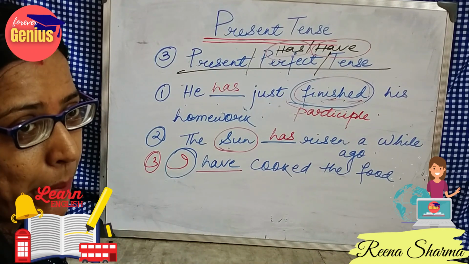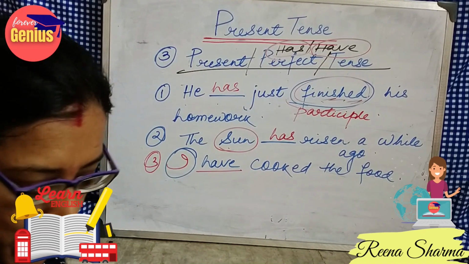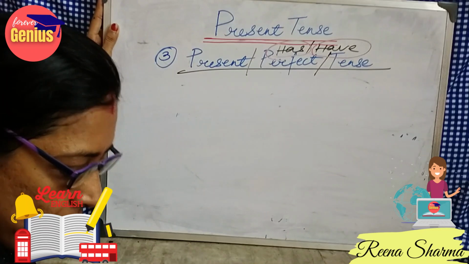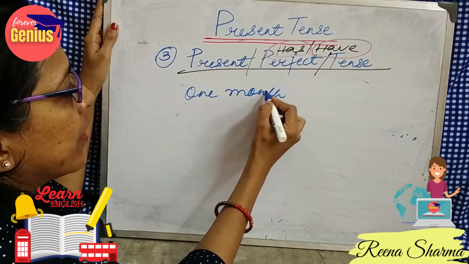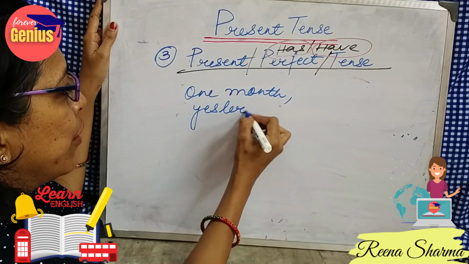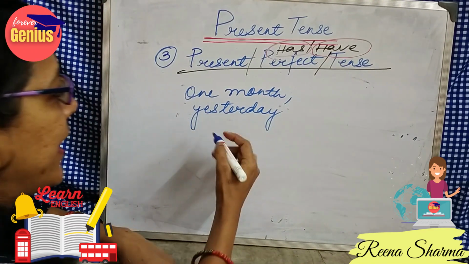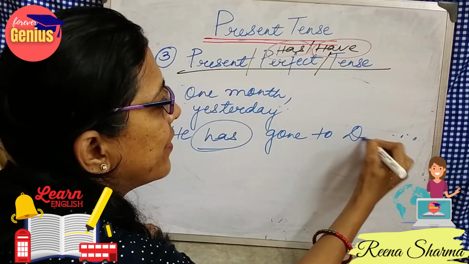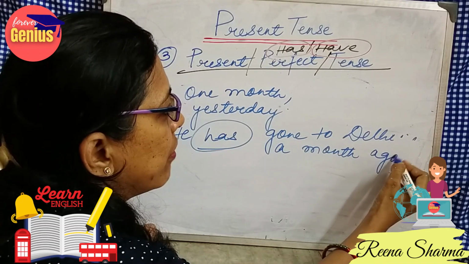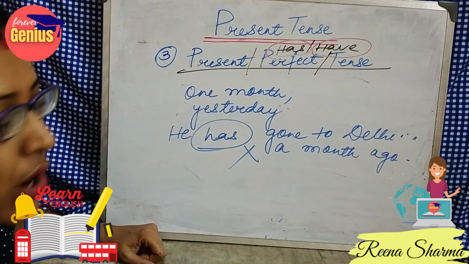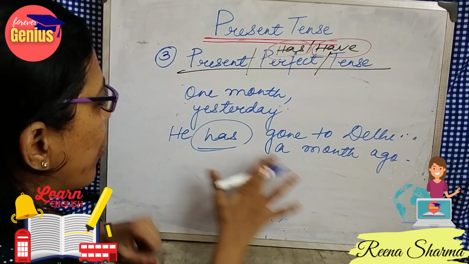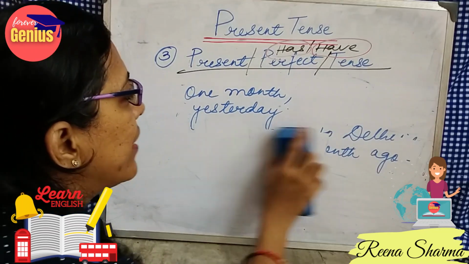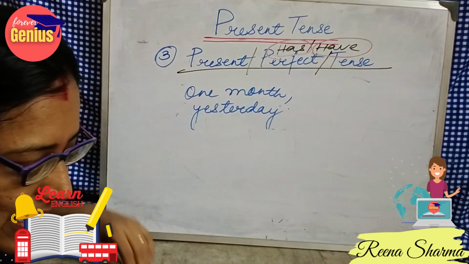So what we have to remember? We have to remember that in case of present perfect tense, if a work has been completed, suppose 1 month ago or yesterday, we will not write it as he has gone to Delhi a month ago. We cannot write it, it will be a totally wrong concept. So then what will be the concept? It will become the past form, and that we will go through in our topic when we would be discussing our past tense topic.